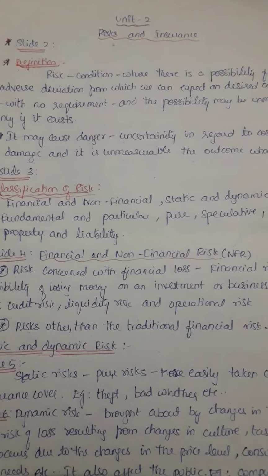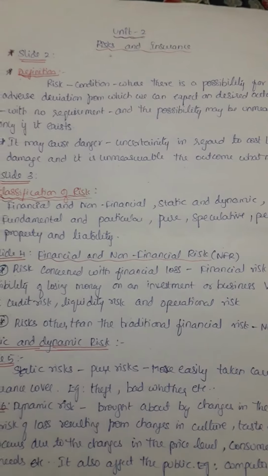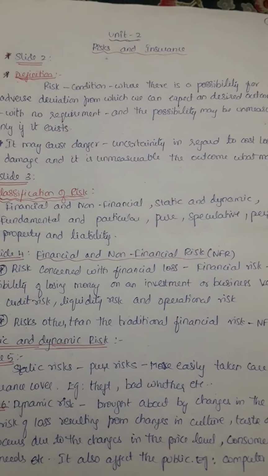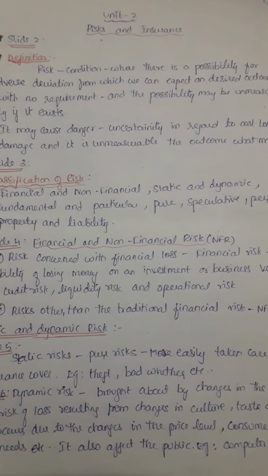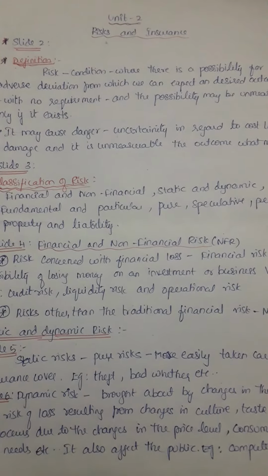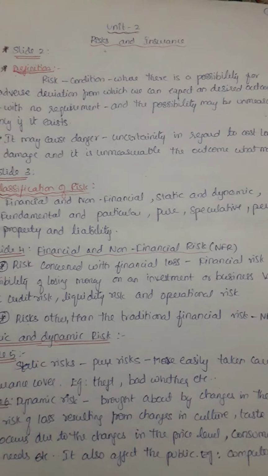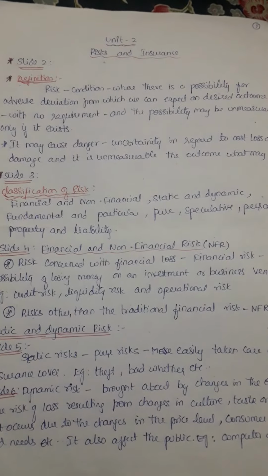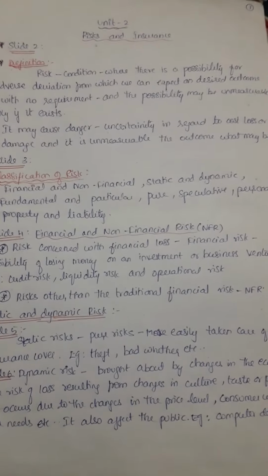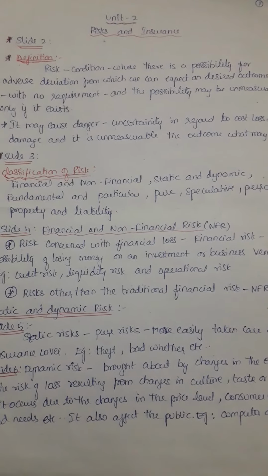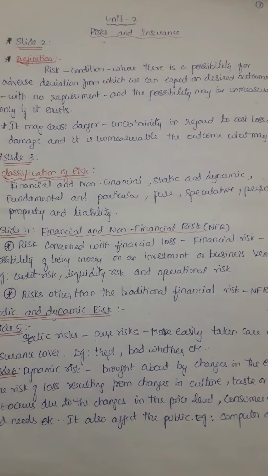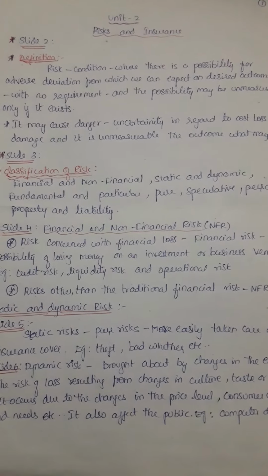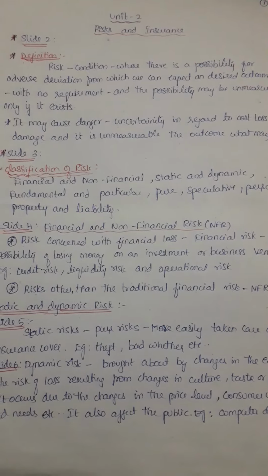Risk is a condition where there is a possibility for adverse deviation from what we can expect and desired outcomes, with no requirement, and the possibility may be unmeasurable only if it exists. It may also cause danger, uncertainty in regard to loss or damage, and it is also unmeasurable what the outcome may be. The next slide talks about the classification of risk.